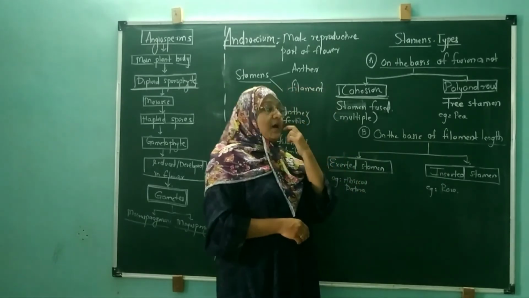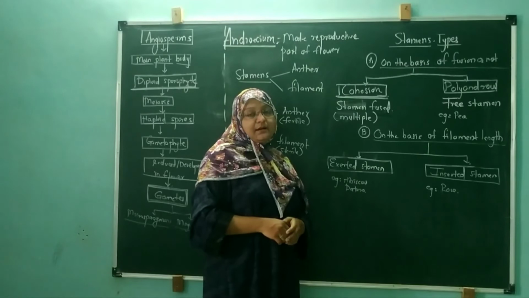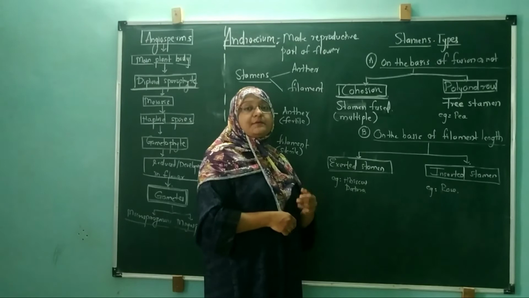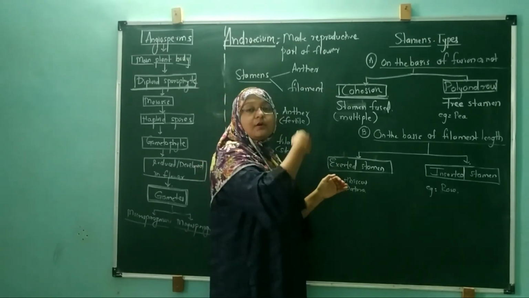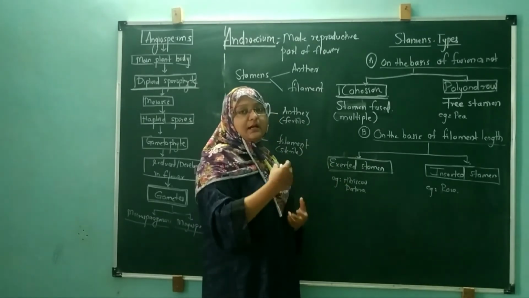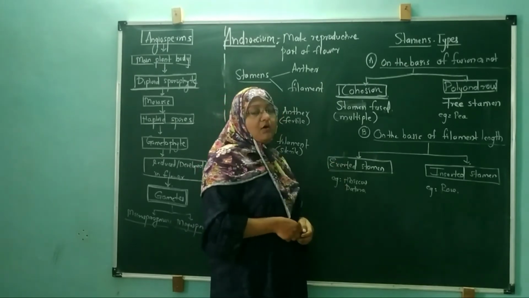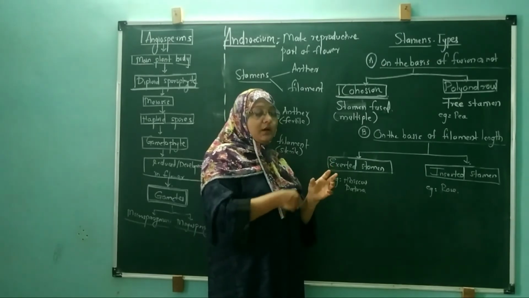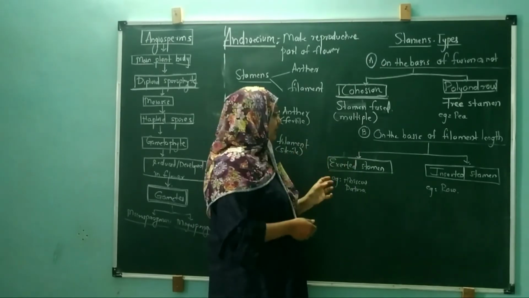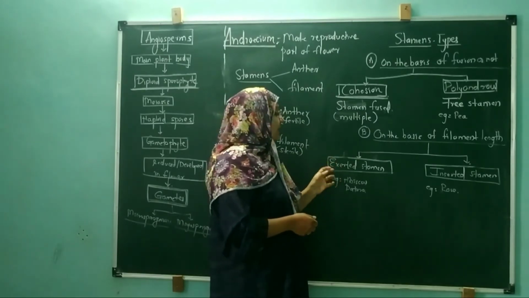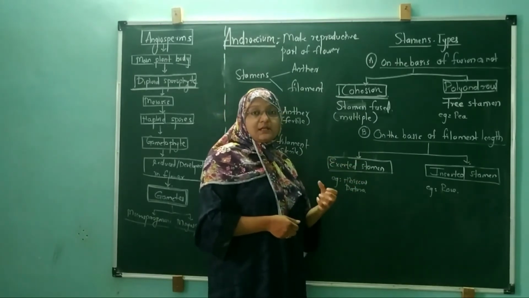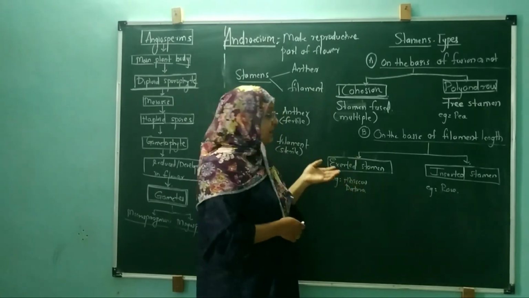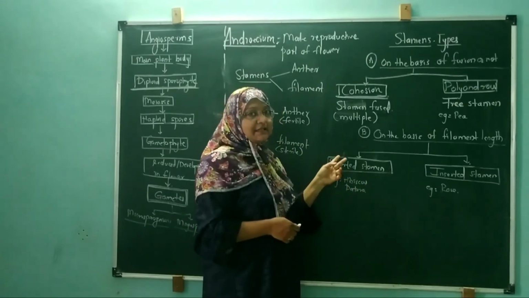Sometimes what happens, अब androecium जो ये part रहता है, stamens part रहता है, this is the inner part. It is covered by the calyx and corolla. Sometimes these stamens are bigger than the corolla. You can easily visualize. So these stamens are called the exerted type of stamens. They are actually coming out from the whole basic part of the flower. इस टाइप के स्टेमेंस को हम लोग बोलेंगे एक्सर्टेड स्टेमेंस. अब इस टाइप के स्टेमेंस में जो एंथर्स रहते हैं, वो एक्सपोज रहते हैं बाहर की तरफ. That kind of stamens are called exerted stamens.